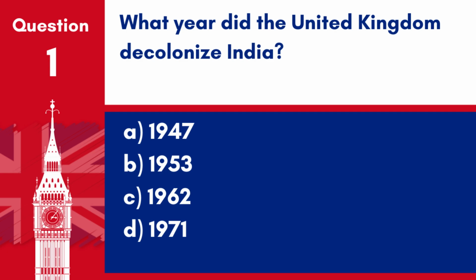Question 1. What year did the United Kingdom decolonize India? A. 1947. B. 1953. C. 1962. D. 1971. Answer: A. 1947. India gained independence from British rule in 1947, marking the end of the British Raj and the establishment of a sovereign nation.